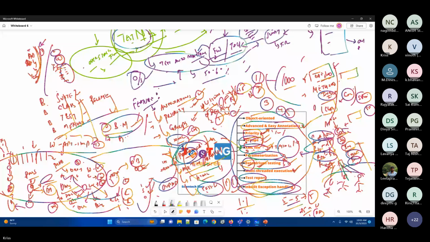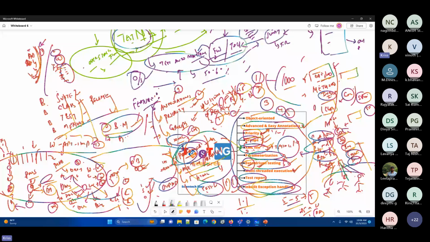So now these are all the best features of TestNG. You have a lot of other features also, but these are the prominent and very important features of TestNG. Now you see, if you learn this, it is a framework integrated with Java. That's it. Almost all of you are now learning the framework.